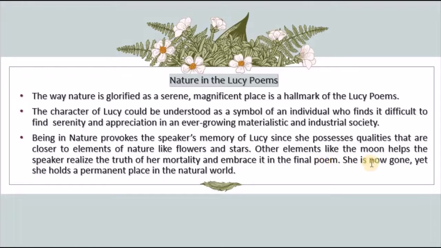She's now gone, yet she holds a permanent place in the natural world. This is what gives the speaker in the poems kind of solace. He comes to terms with death. He embraces this idea instead of feeling sad about Lucy's death.